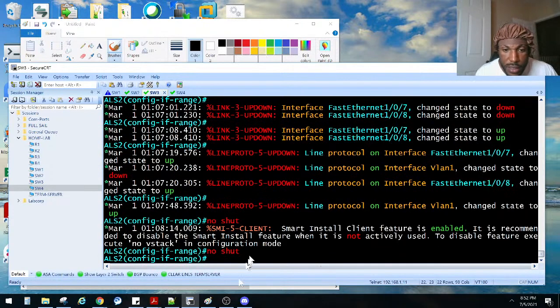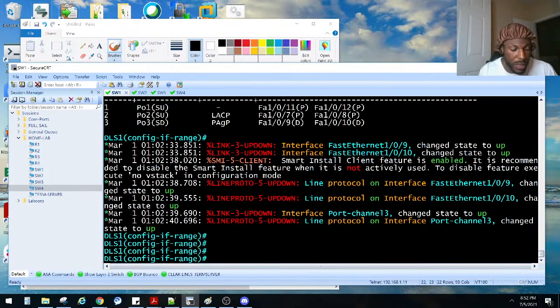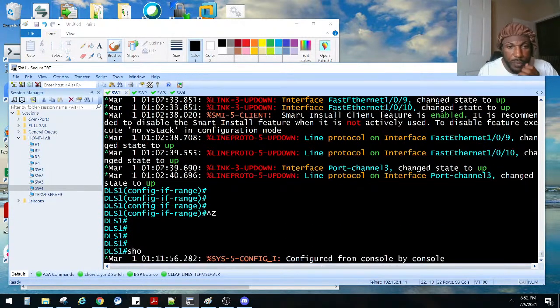No shut. It's been queuing up right there, right? I guess I won't shut up. That's probably why it's taking so long for these damn port channels to come up, right? Did I no shut this guy already? I did. So let's see. Did we bring it? It looks like we got a little troubleshooting we might have to do.